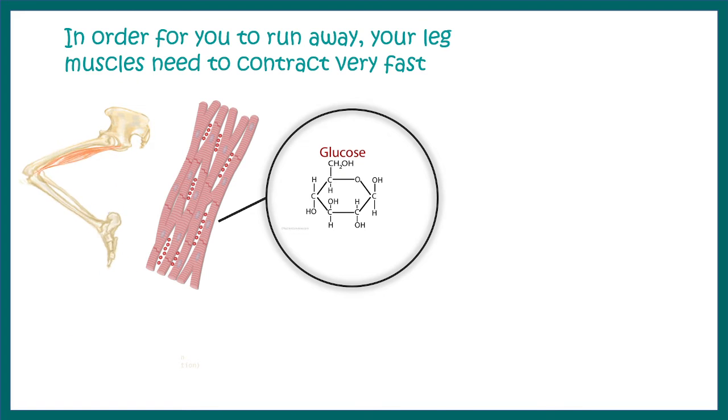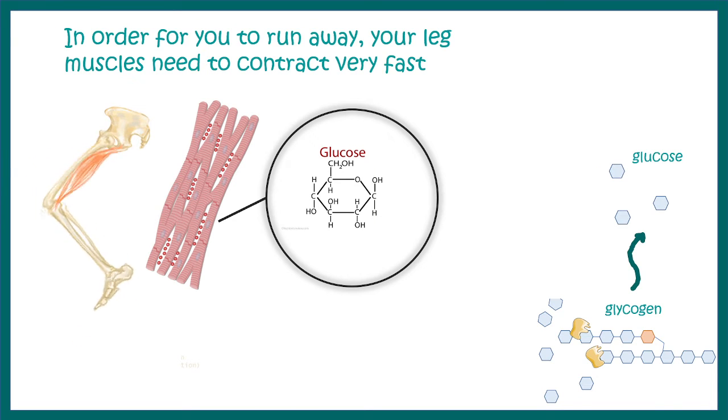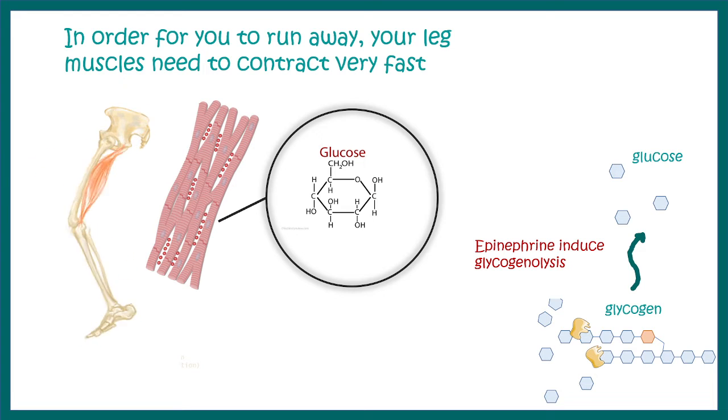In the muscle there would be glycogen reserves, and that glycogen could be rapidly broken down to give rise to glucose, which could be used as a fuel. Epinephrine actually induces glycogenolysis, that means breaking down of glycogen into glucose, and thereby it helps us to run away from that dog. So now you understand the basis of the fight or flight response and what the adrenaline rush is.